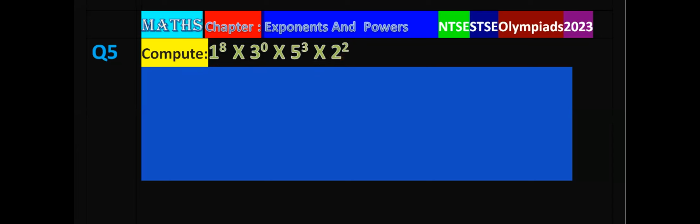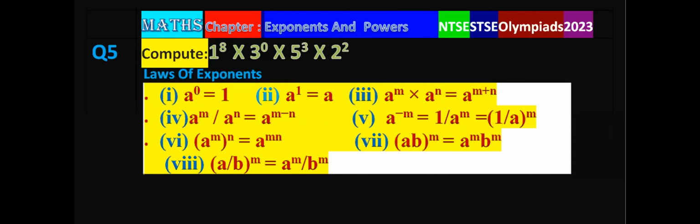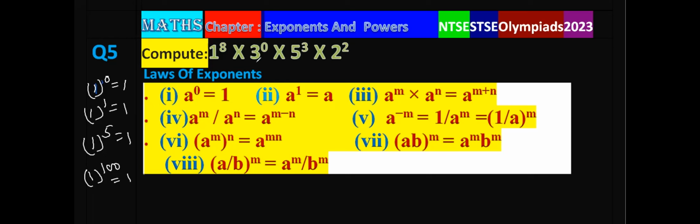We know that whatever may be the power of 1, that is always 1. 1 power 0, that is 1, 1 power 1, that is 1, 1 power 5, that is 1, 1 power 100, that is also 1. So in place of 1 raised to the power 8, we can write 1.